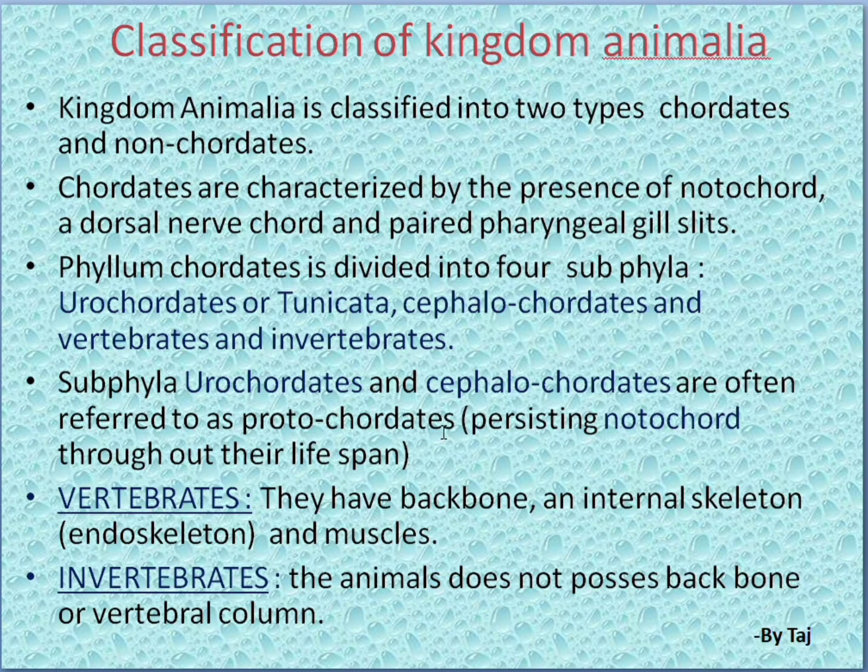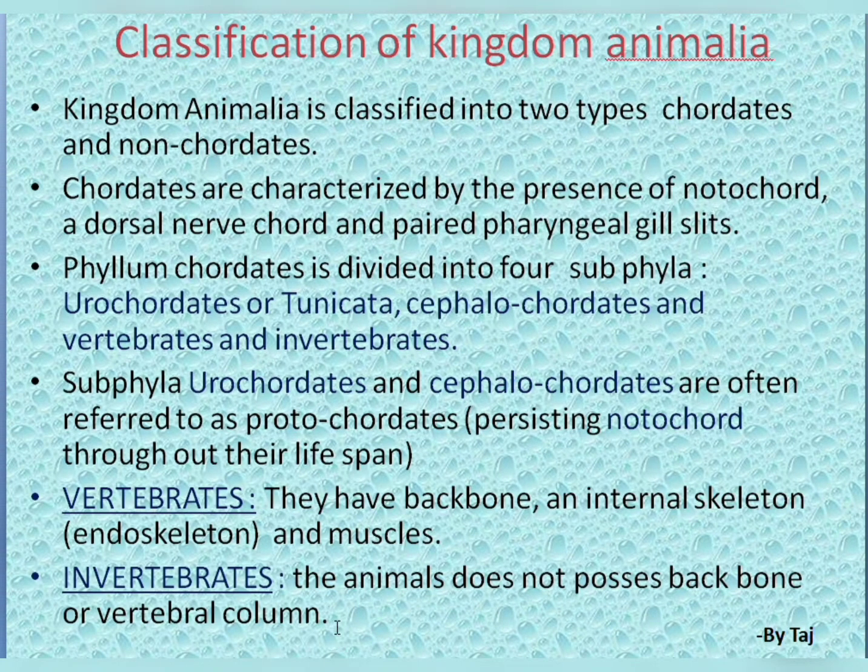In the protochordates, the notochord will be present throughout their lifespan. Next, the other two subphyla are vertebrates and invertebrates. Vertebrates have a backbone, an internal skeletal endoskeleton, and muscles. The invertebrates, what happens? The animals do not possess a backbone or vertebral column.